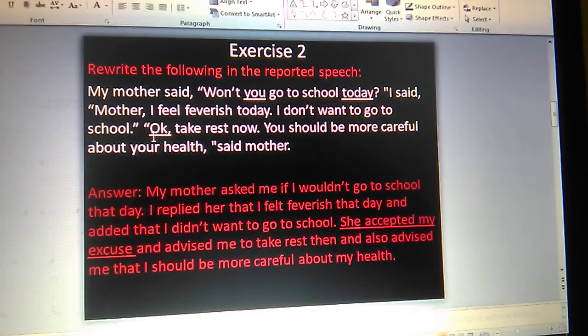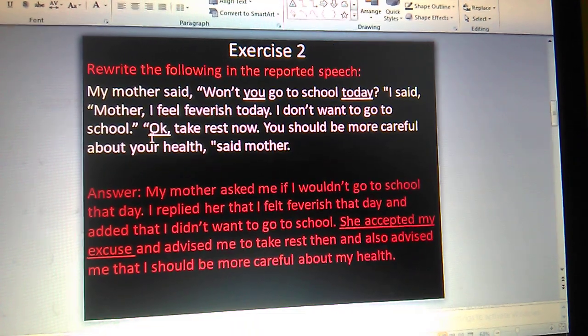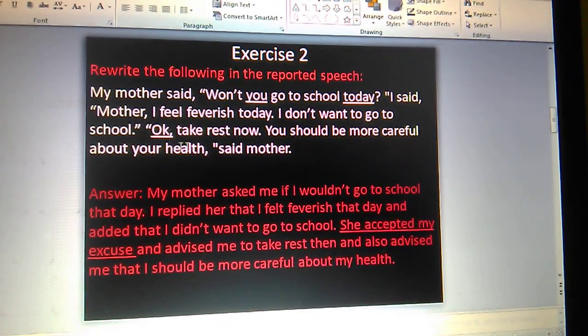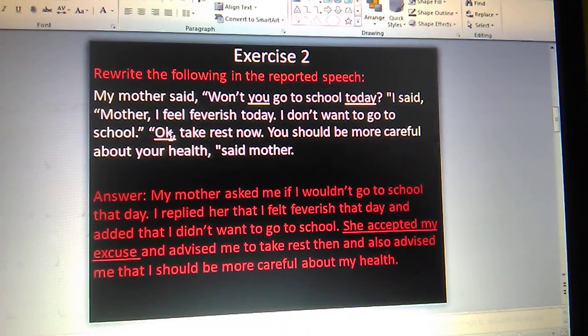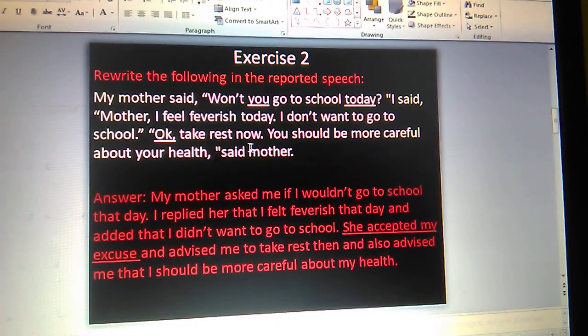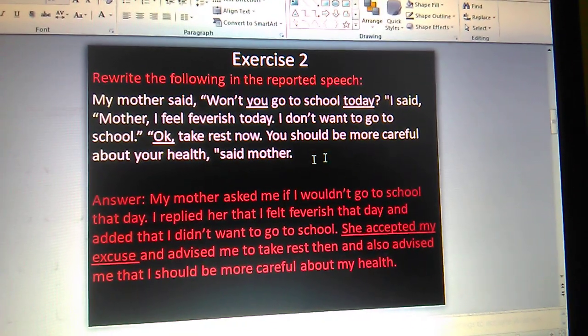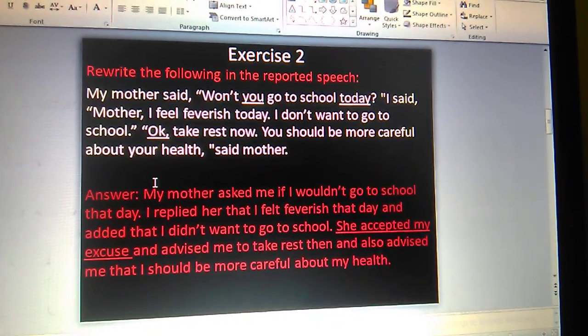Okay, will be changed. It was right. It was all right. We can change that one. If you get the okay, then it will be changed. It was all right. Take rest now. You should be more careful about your health, said mother. This is the assertive sentence. Following the rule of assertive, we'll change that one.